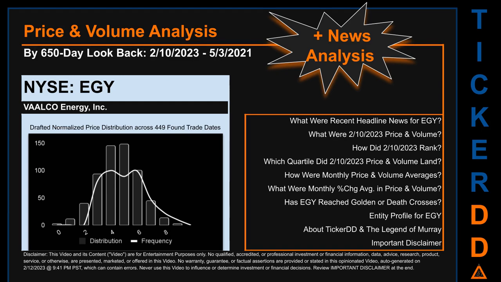The chart shown on this page is our initial attempt at studying the price for EGY after dynamically normalizing price distribution across those discovered trade dates. The bar chart is the generated distribution and the overlaid line graph, if it is generated, is the frequency of the prices on the x-axis. We will enhance this look through as our AI model progresses in the next iteration. Remember that this is just a drafted, in progress, observational model to best fit abstracted third-party data into various opinionated views. Before we jump into price and volume analysis, let's look at recent headlines for EGY.